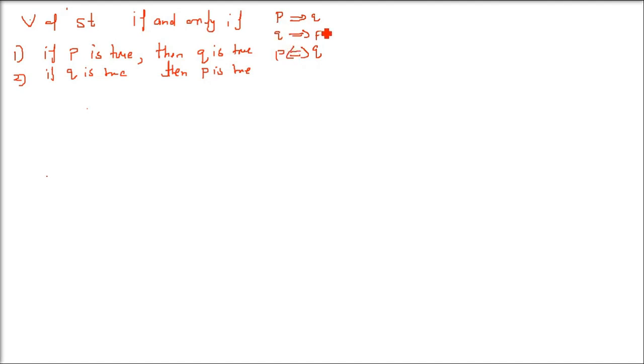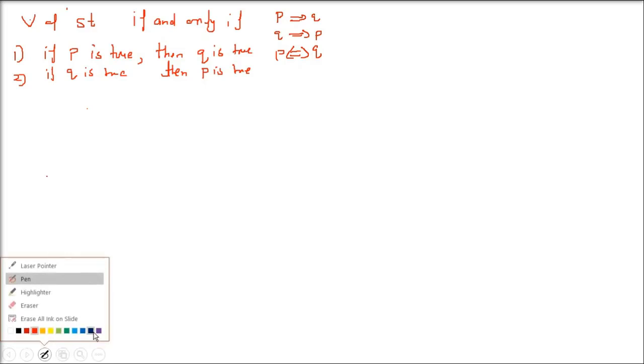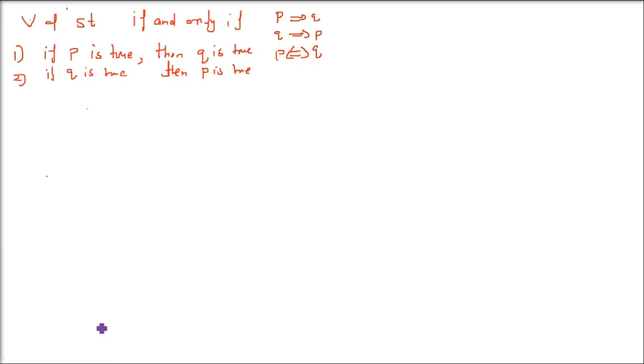So let me take an example and then I'll tell you how we do this. The example is: the integer n is odd if and only if n square is odd.